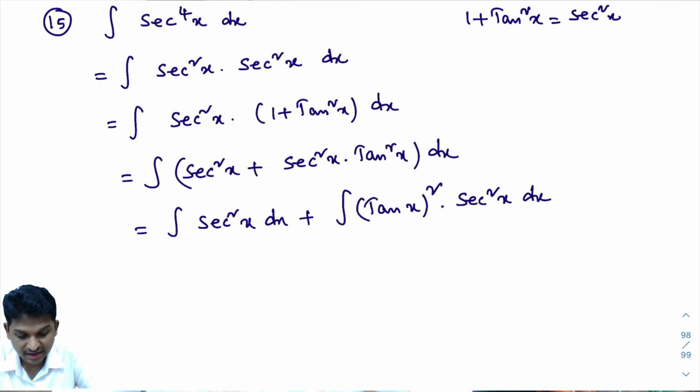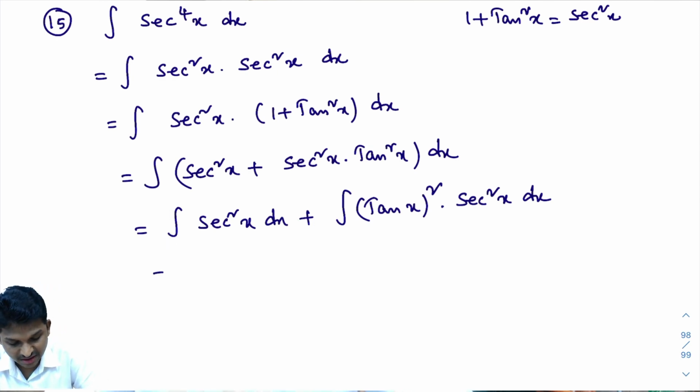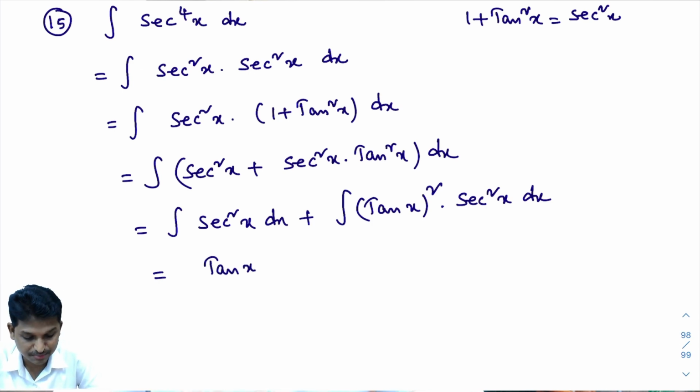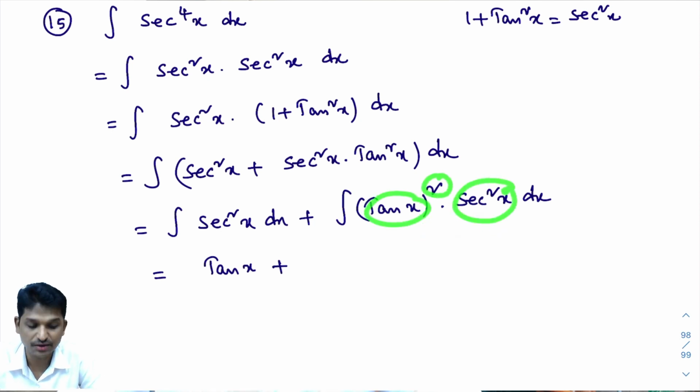Okay, now look here, integral of secant square x dx. What is integral of secant square x dx? Integral of secant square x dx is tan x. It is a direct formula. Plus, derivative of tan x is secant square x. Right? It is of which form? f of x whole power n into f dash of x dx.